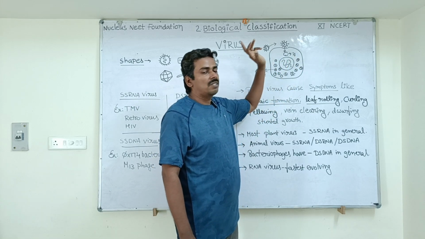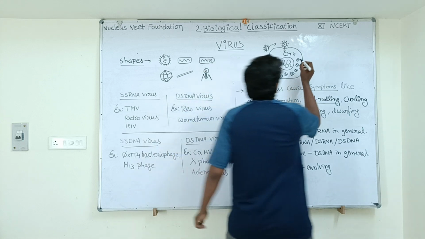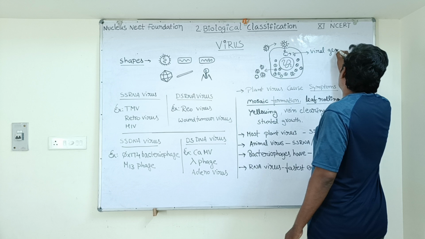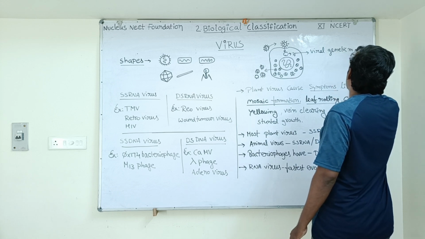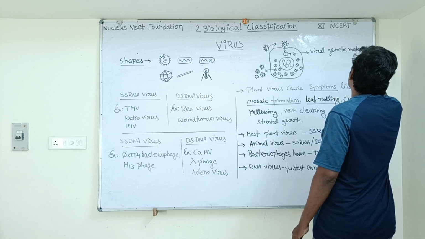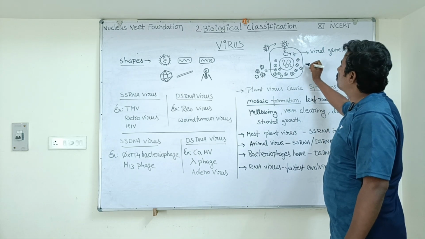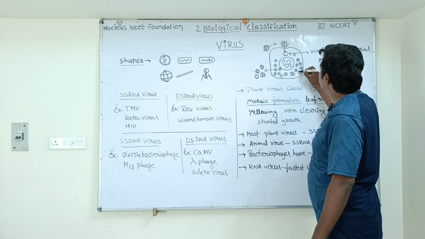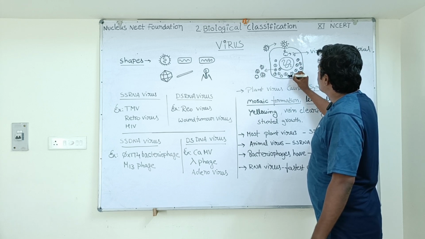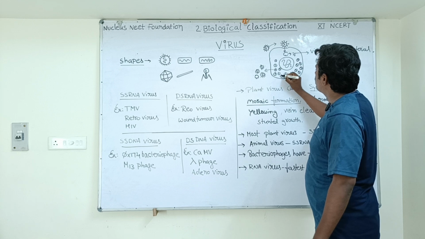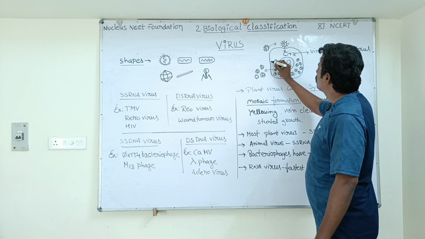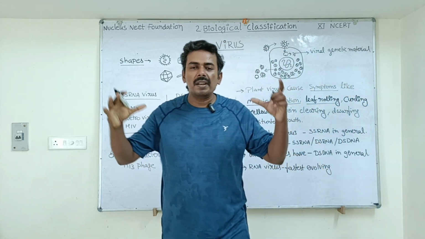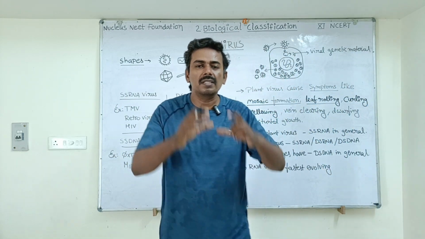So, according to the instructions of the viral genetic material, our cell, poor cell, what does it do? It has no other option, so it has to obey the genetic material and it will produce new virus particles. So sad. New virus particles are produced in large numbers, hundreds, thousands of virus particles will be formed inside the cell. When the cell gets completely stuffed, packed with the virus particles, it bursts.